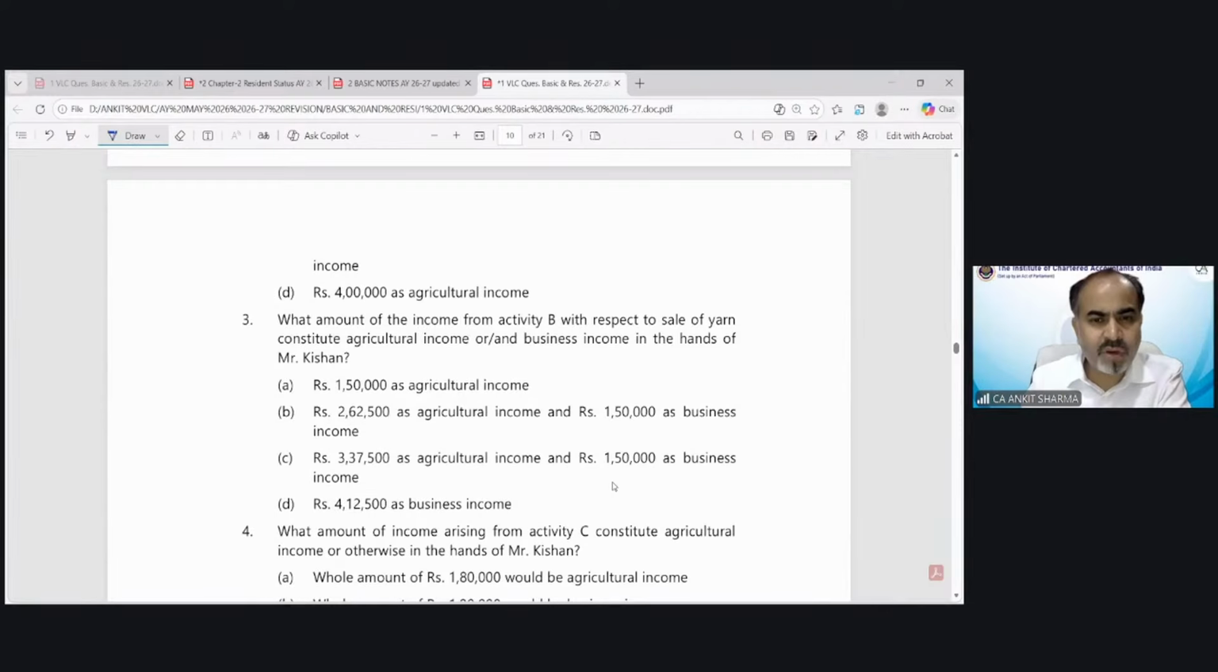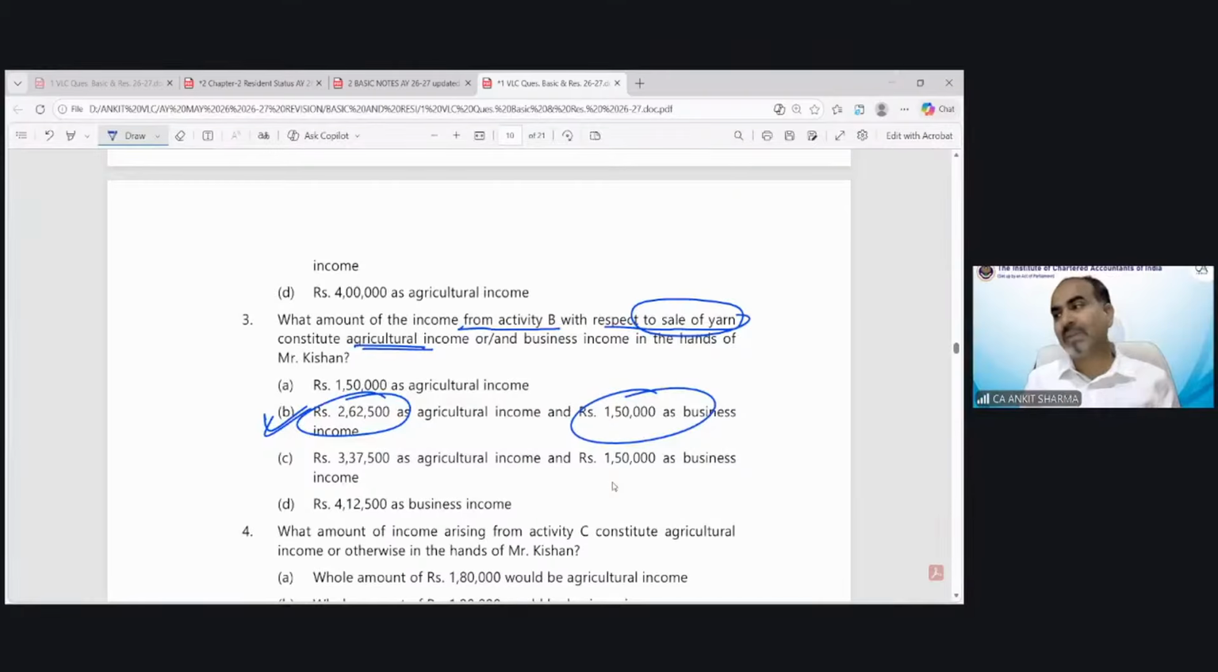The question was, what amount of income from activity B with respect of sale of yarn constitute agricultural? So it is asking what amount of sale of yarn would be agricultural business. So the correct answer would be B. 262,500 would be the agricultural and 150 would be the business income.